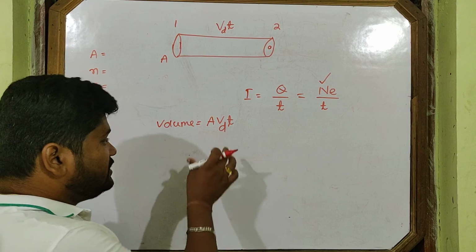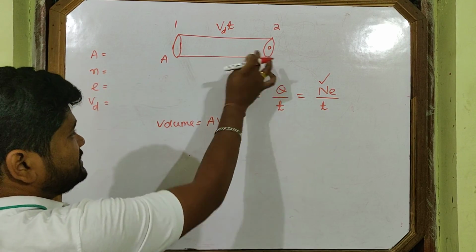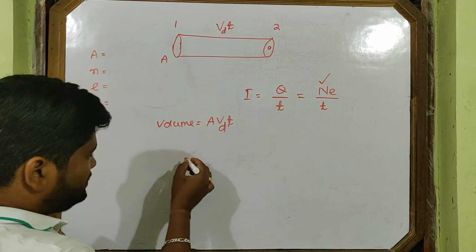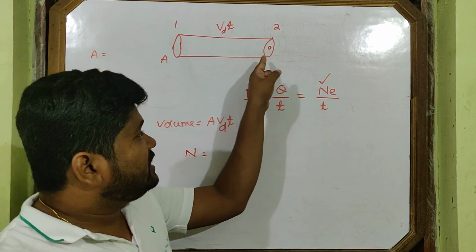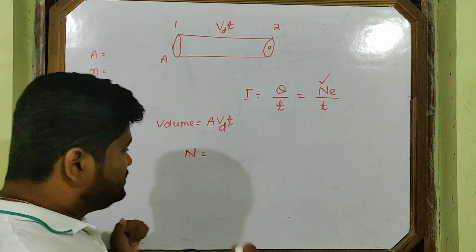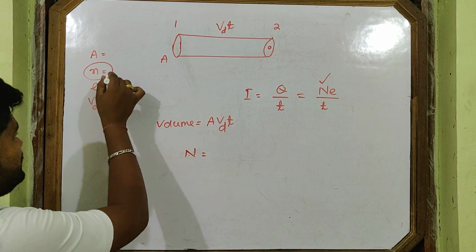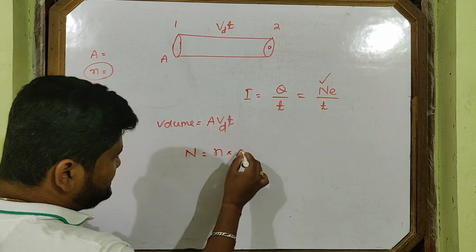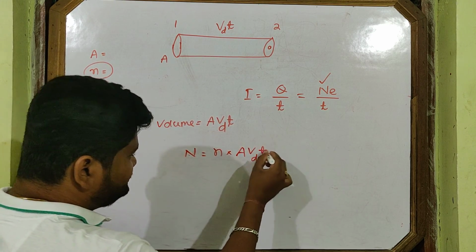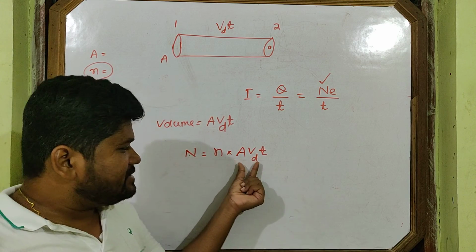So, if this is the volume, how many electrons are present within that volume? The total number of electrons present within that volume is the electron density, small n, into volume.